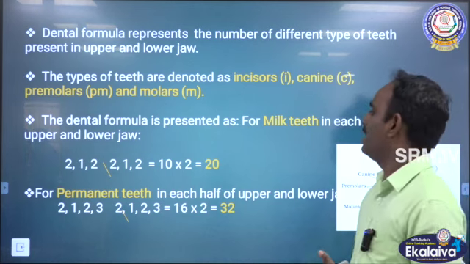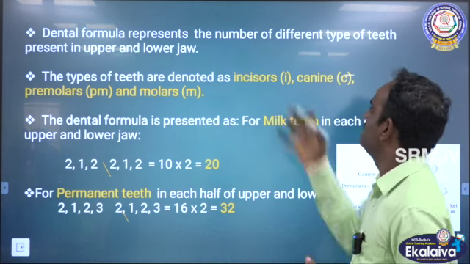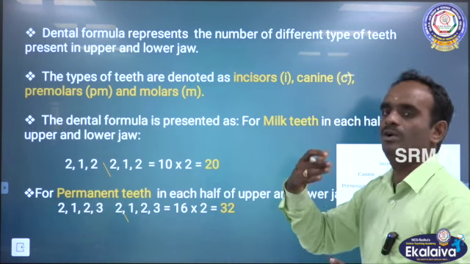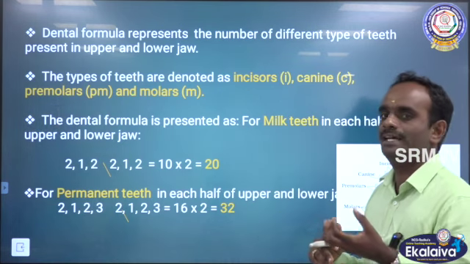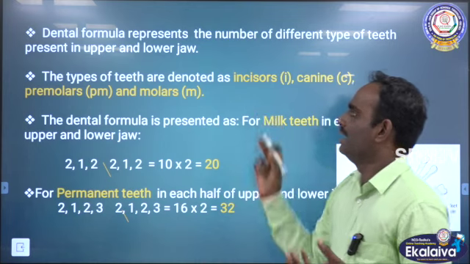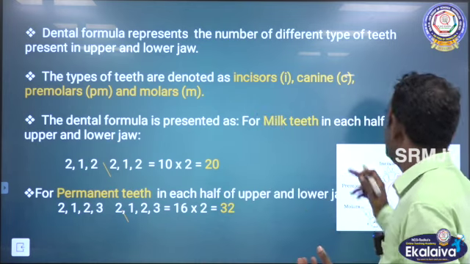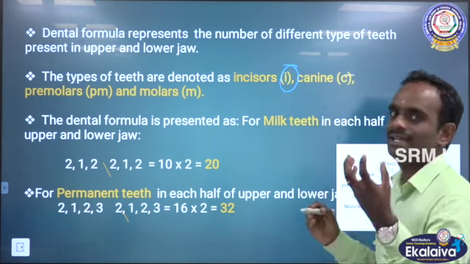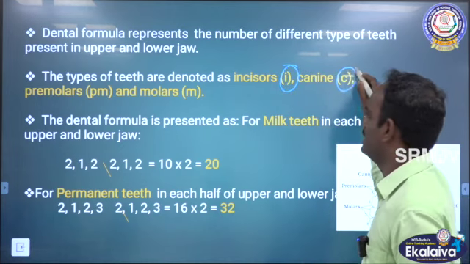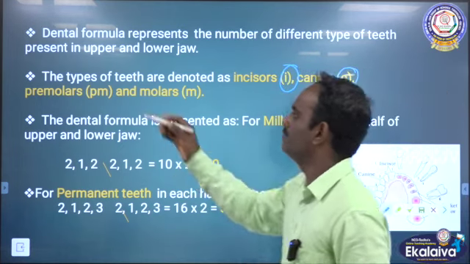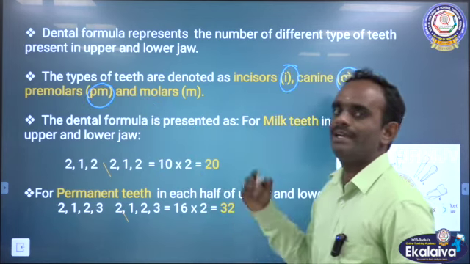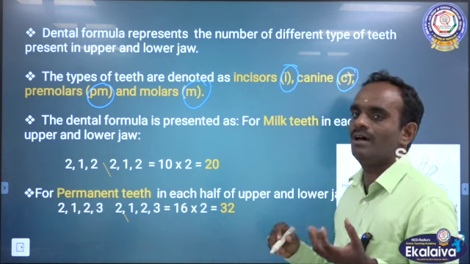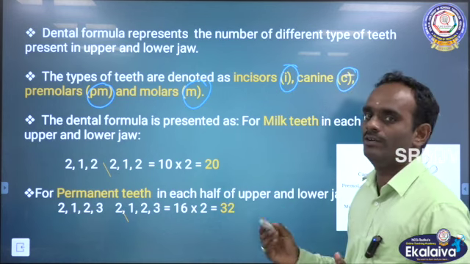The dental formula represents the number of different types of teeth present in the upper and lower jaw. The types of teeth are denoted as incisor, marked as I, canine, marked as C, premolar, marked as PM, and molar, marked as M. So, the dental formula is represented as follows.